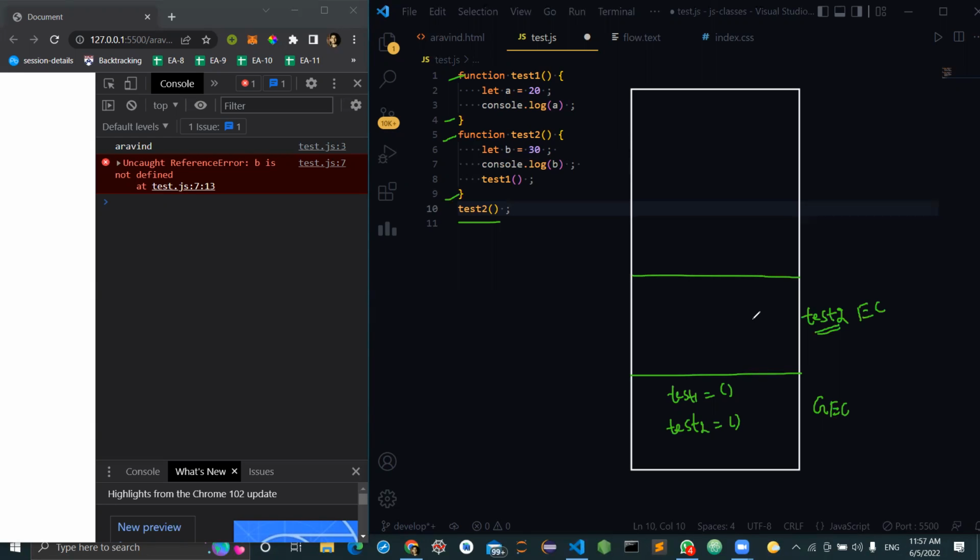And are there any variables declared with the var keyword within test 2? You have to look inside test 2. No, there are no variables declared with the var keyword, so nothing to be hoisted. And what will happen? Line number 6 gets executed. After executing line number 6, the b variable will be assigned a value of 30. And after that, console log of b.